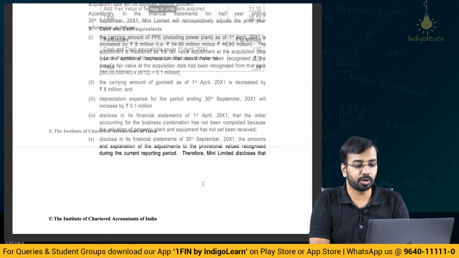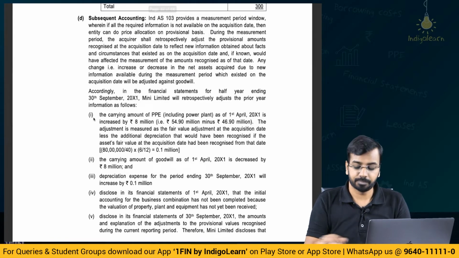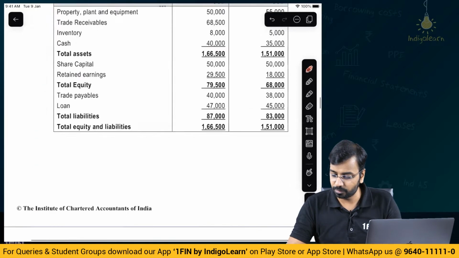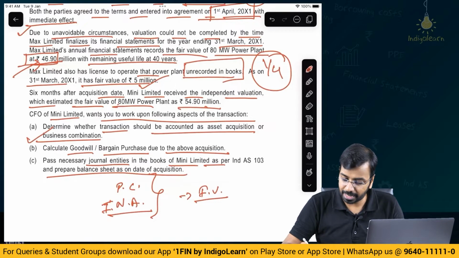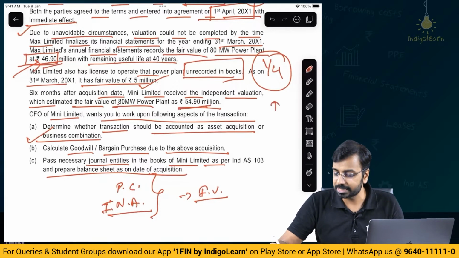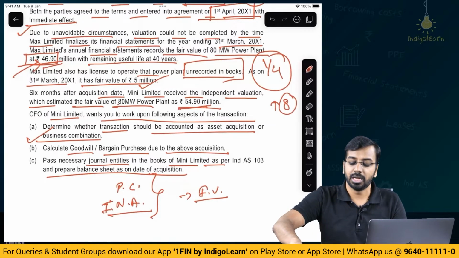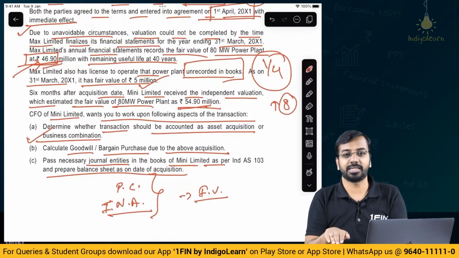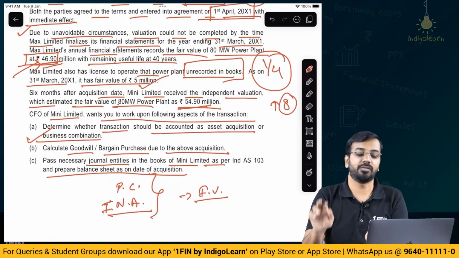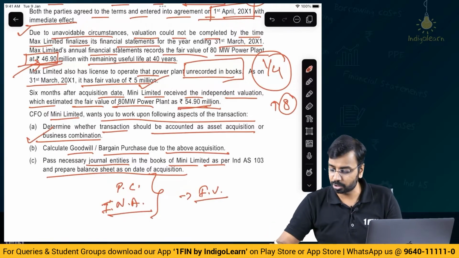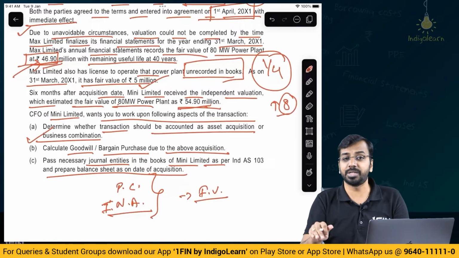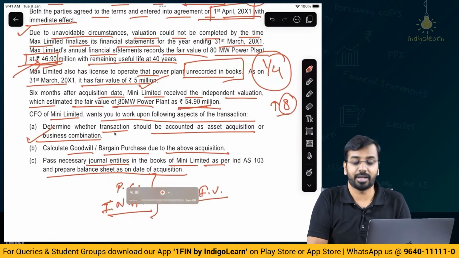Now subsequently, what the question said was, they have done the valuation, and the fair value is given to be 54.9 million. So what has happened? From 46.9 it has become 54.9, means an increase by how much? 46 to 54, that is 4 plus 4, 8 is the increase in value. Now when you increase the value of an asset, you have to reduce something else. What will you reduce in this case? We will reduce the value of goodwill, to the extent of the increase. And also remember, we would have charged depreciation, that will also have an impact in the financial statement. So let us see how we present that.